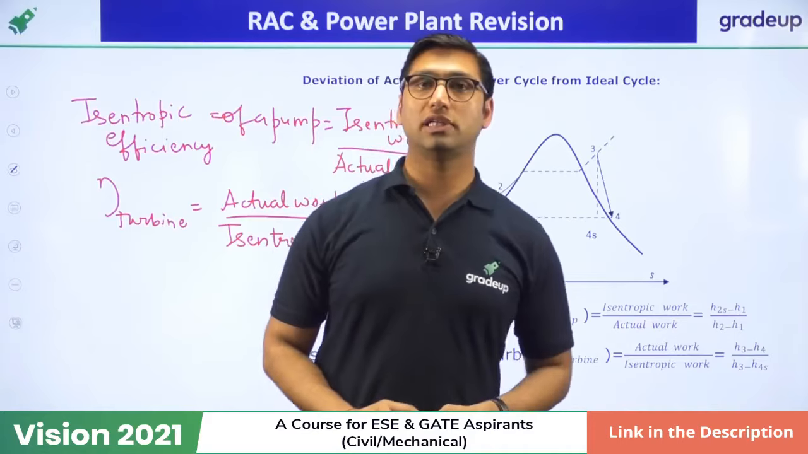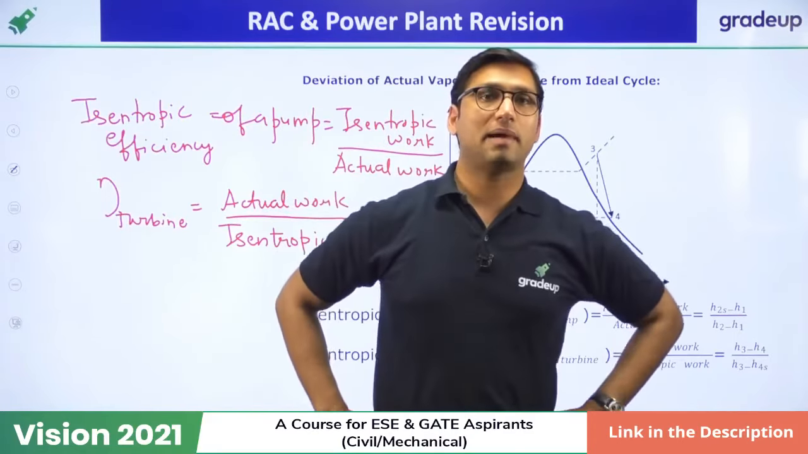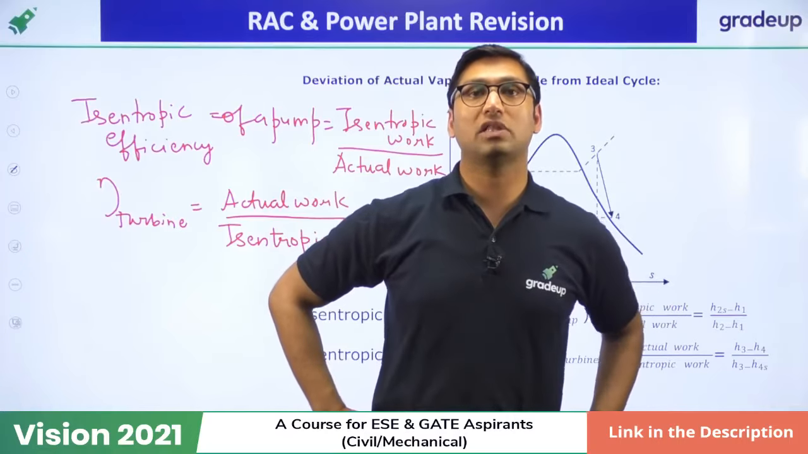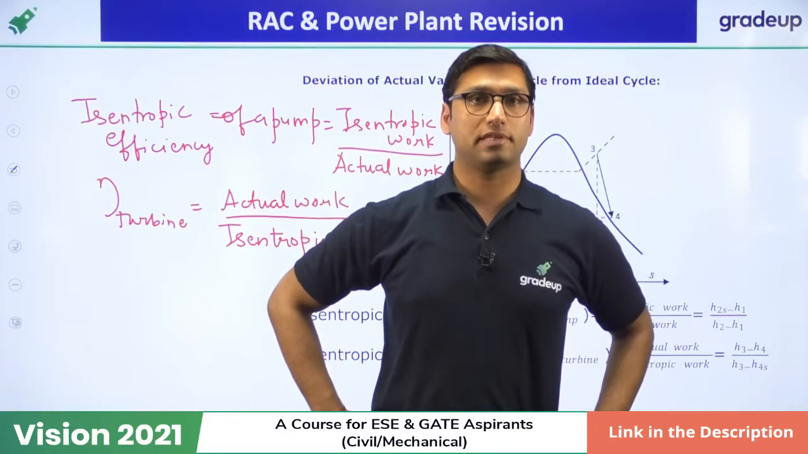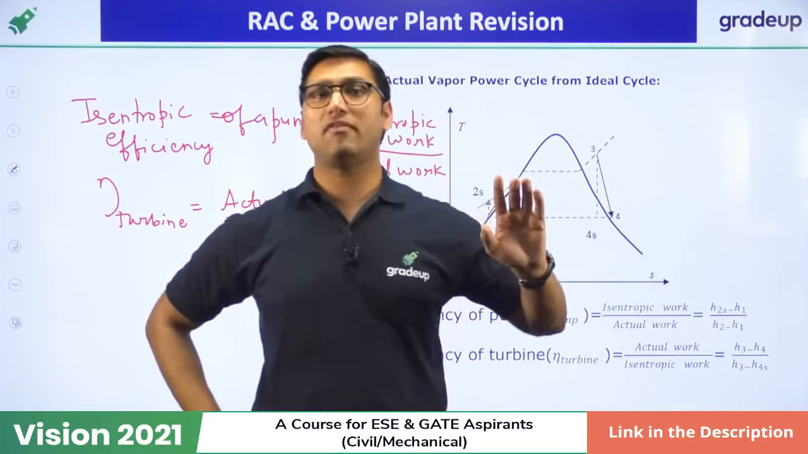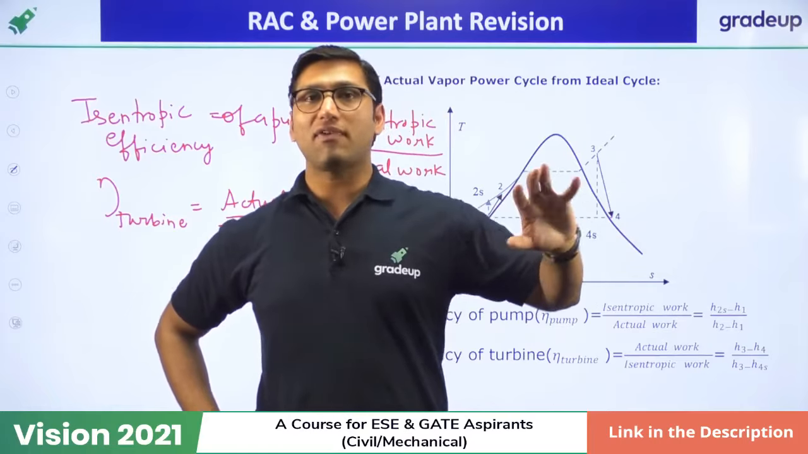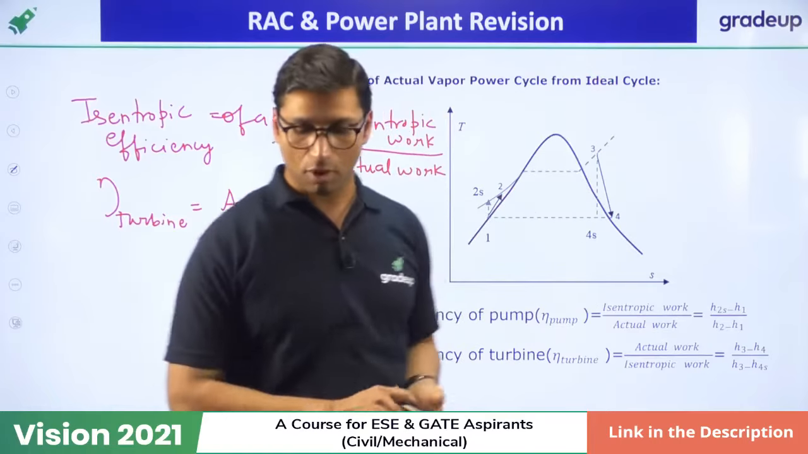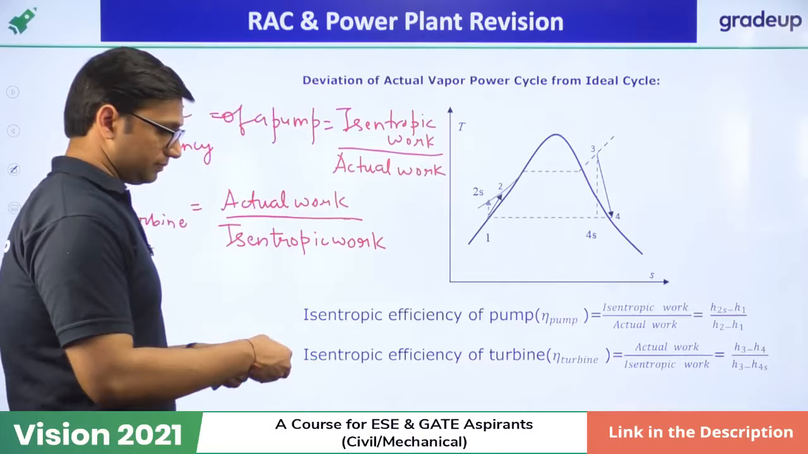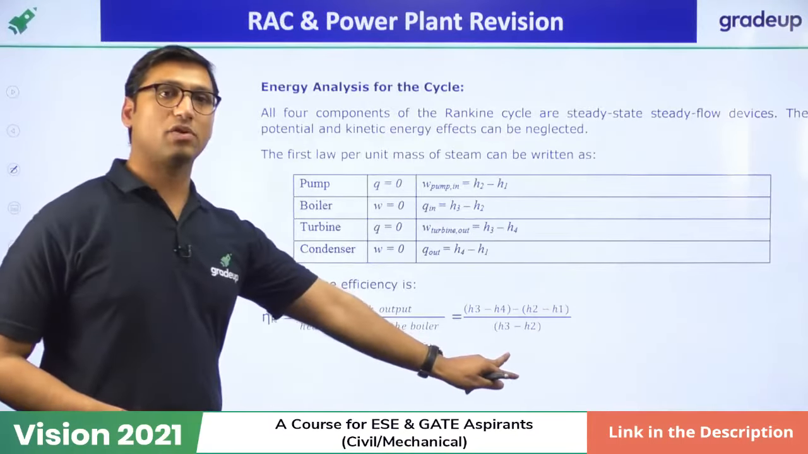Most of the time the questions in the Rankine cycle are very easy, but they make it complicated by giving you the value of isentropic efficiency. So if isentropic efficiency is given to you in the exam, in that particular case, you cannot directly find the efficiency by using that formula.